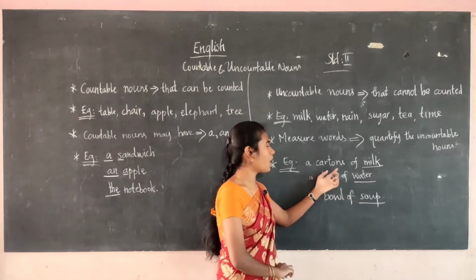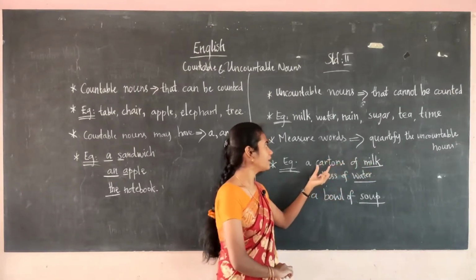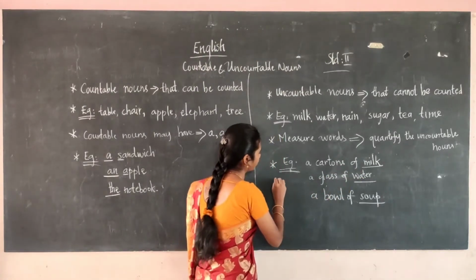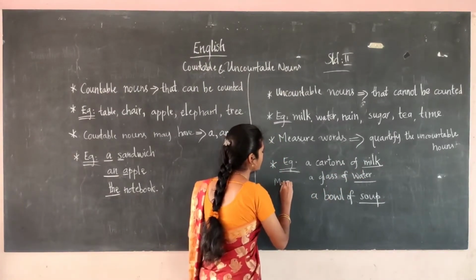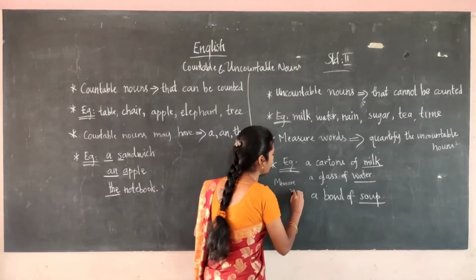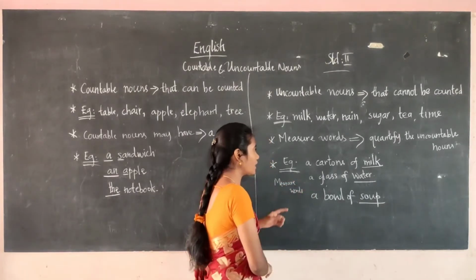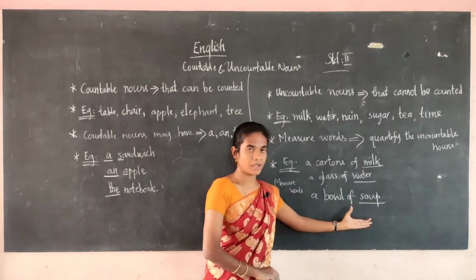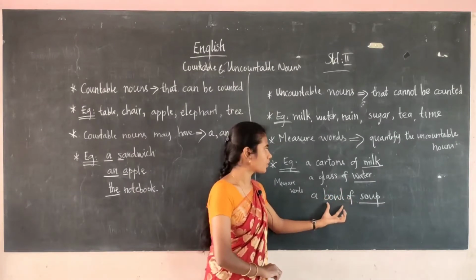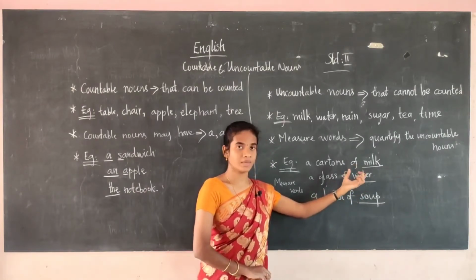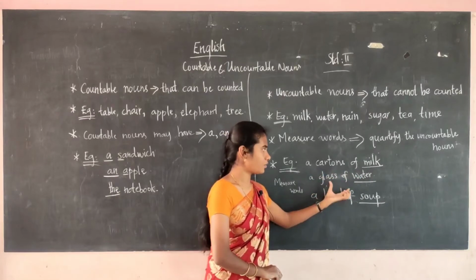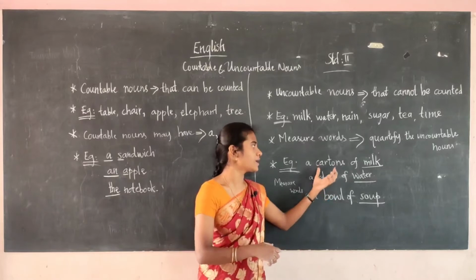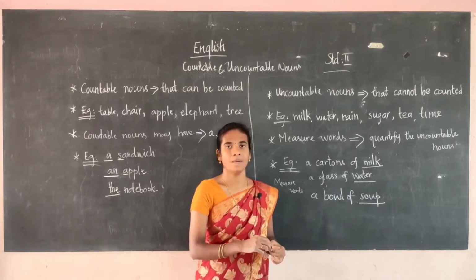For example, how do we count the milk? By measurement, that is a carton of milk. These are examples for the measure words. You have already seen: a carton of milk, a glass of water, a bowl of soup. Soup is the uncountable noun, and we are measuring it as a bowl of soup. Water is the uncountable noun, and we are quantifying it as a glass of water. Milk is the uncountable noun, and here we are quantifying it as cartons. These are some examples of the measure words.